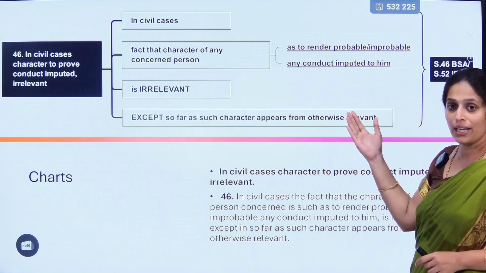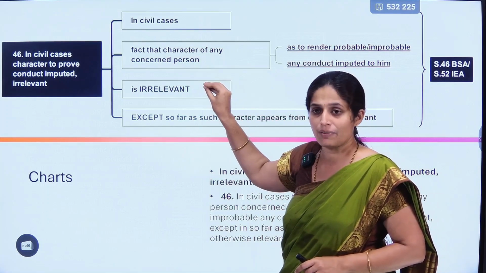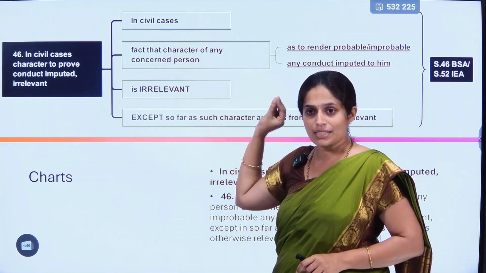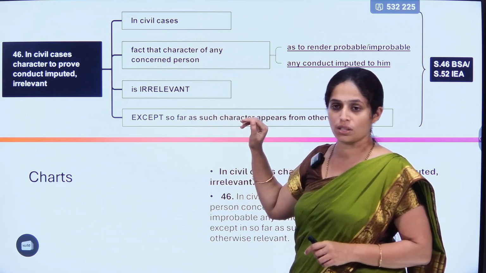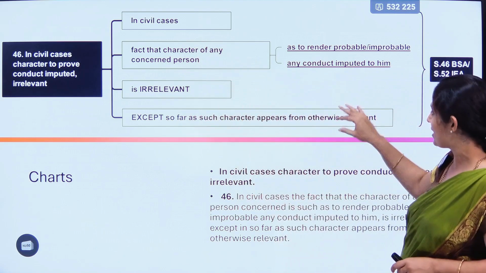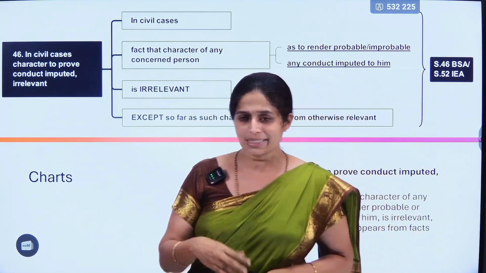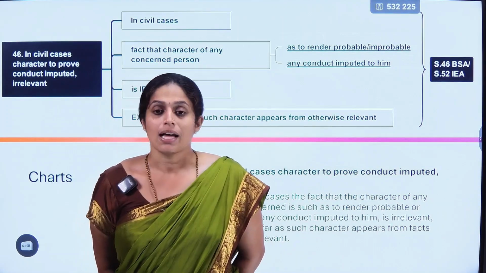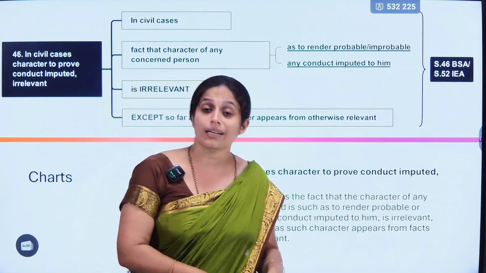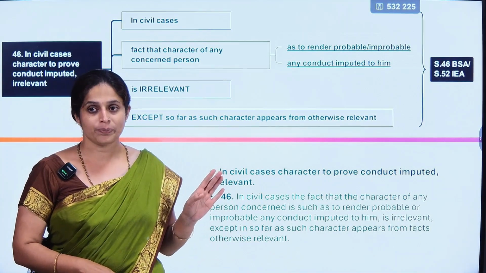See, this is a case where we will directly come to know that something is irrelevant. What is irrelevant? Character in civil cases is irrelevant, but that is not the absolute rule. Some exception is there. What is that exception? Exception is which is otherwise relevant. Sometimes character will be otherwise relevant in some cases, for example in case of damages and all. So except in those cases, character in civil cases could be relevant, but not all the time, right?